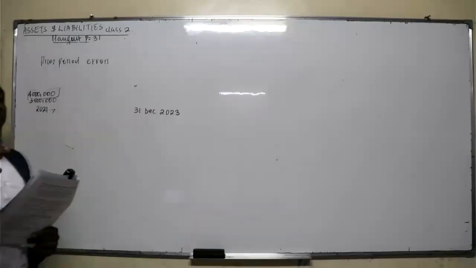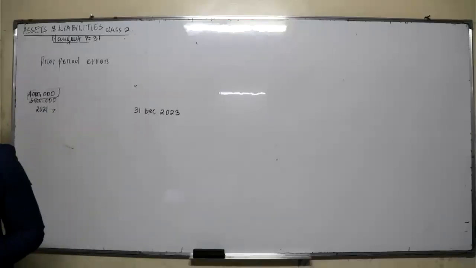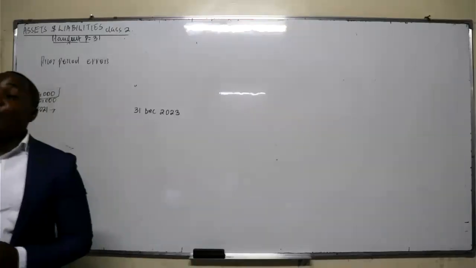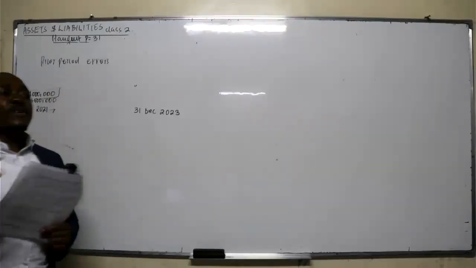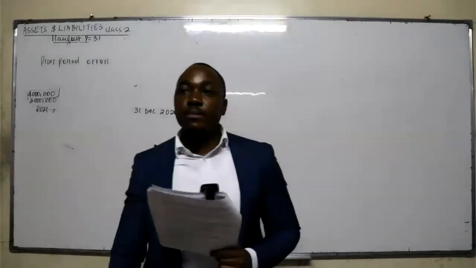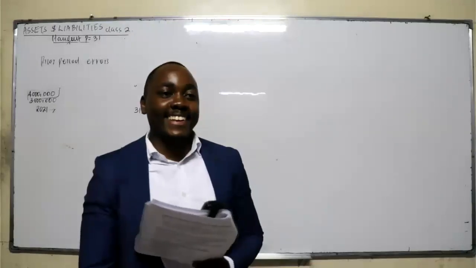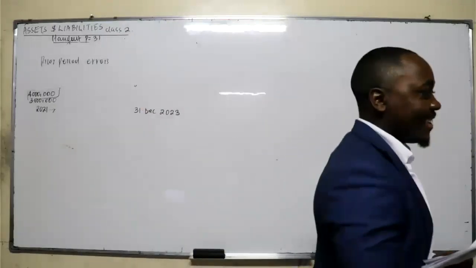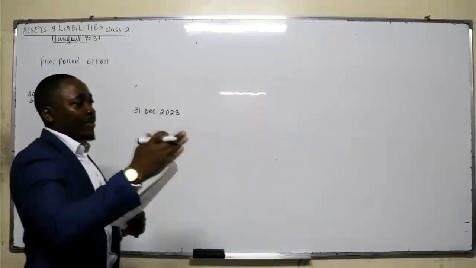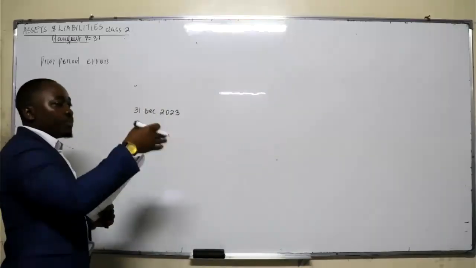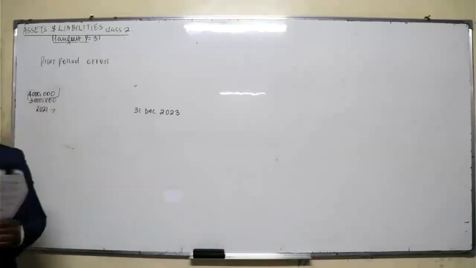Number one, depreciation is an expense. That also means the value of the asset, the value of the PPE, is affected, but mostly we focus on the statement of financial position, that's the balance sheet. Because if you start to adjust the income statement, you'll do a lot of adjustments. If depreciation was wrong, what will happen to your profit? Profit was wrong, right? If your profit was wrong, what happened to your retained earnings? It's wrong. Are you getting it? So in that case, mostly we focus on the statement of financial position items. You apply retrospectively. You need to adjust the opening balance of the affected item.